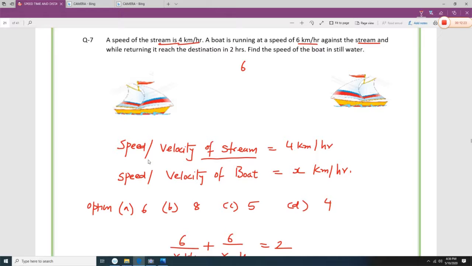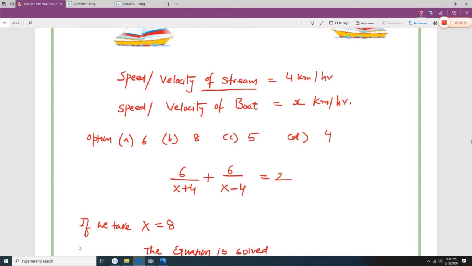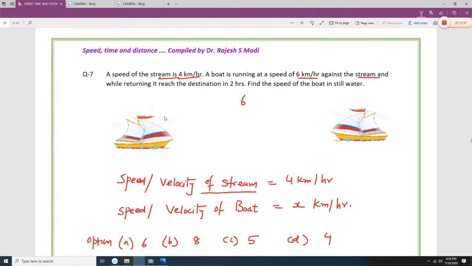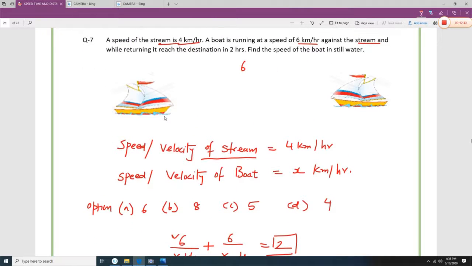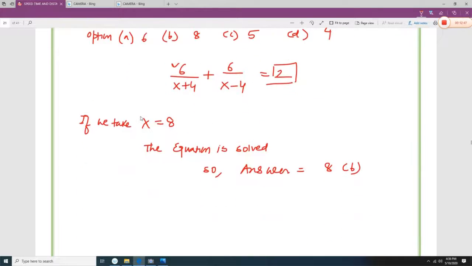The boat is running at a speed of 6 kilometers per hour against the stream. So 6 kilometers x plus 4, 6 kilometers x minus 4 is equal to 2, because it reached the destination in 2 hours, so it is equal to 2.